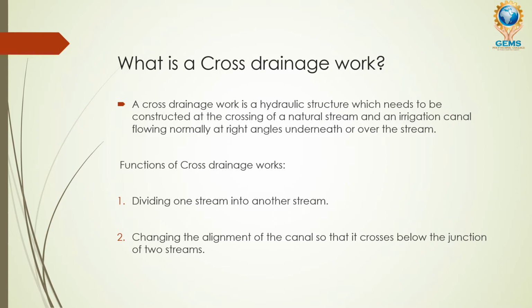Now we are going to see the functions of cross drainage works. Dividing one stream into another stream, as I told in the first point, and changing the alignment of the canal, as I told in the previous first point itself, so that it crosses below the junction of two streams. I will show you the picture.